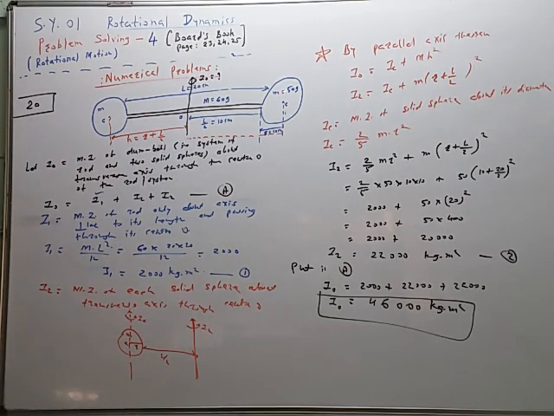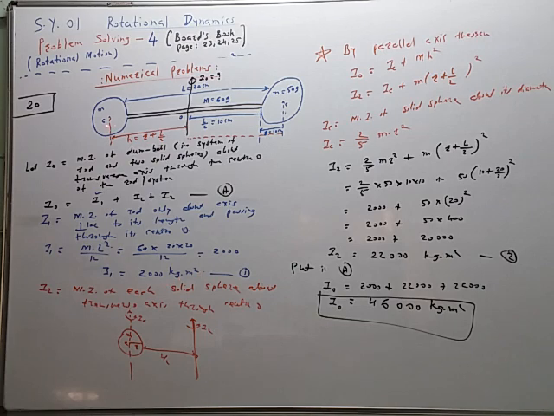There are two solid spheres at the end and this is the rod. So you have to find the moment of inertia about this central axis passing through the center of the rod. So it is equal to MI of the rod, I1, plus MI of the first sphere plus MI of the second sphere. These two spheres are identical. They are symmetrically placed about this central axis and therefore these two moments of inertia of the spheres are the same, I2, I2. So we have to find them separately. I1 is equal to the moment of inertia of the rod only. We know mass, we know length. So ml square by 2, this is the formula for the MI of the rod about the transverse axis through its center. Its answer is 2000 kg meter square.